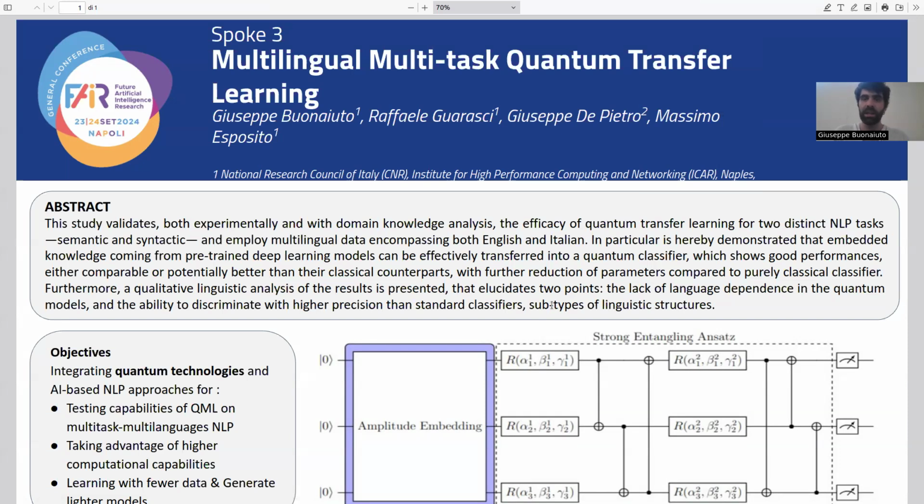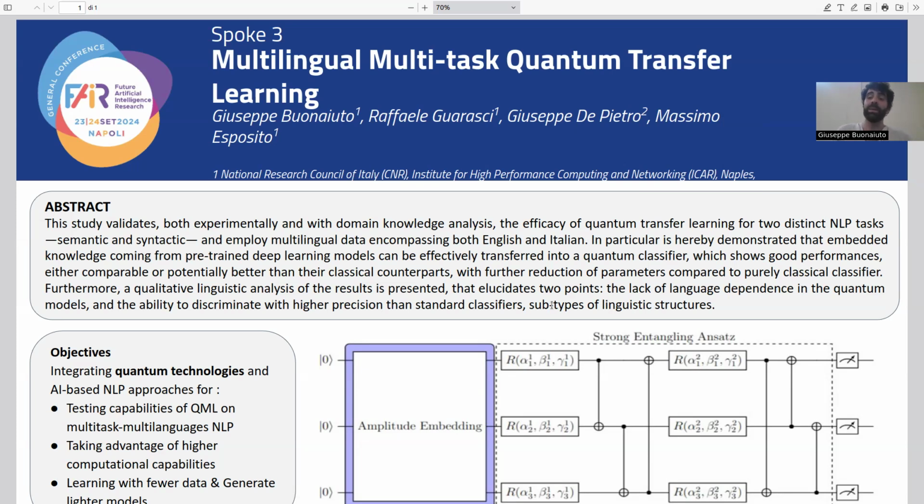In this poster, I'm going to describe to you the work that we have been recently doing at the ICAR CNR in Napoli, entailed in the spoke 3 of the project itself, called Multilingual Multitask Quantum Transfer Learning. Here we demonstrate that embedded knowledge coming from pre-trained deep learning large language models can be effectively transferred into a quantum classifier, which shows good performance, either comparable or slightly better than their classical counterpart, with a further reduction of the number of parameters.